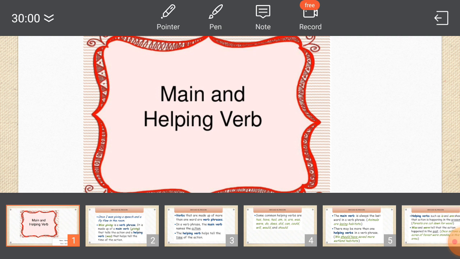Okay, and used to. Used to is used to express habituality. For example, we used to sleep outdoors on summer nights. She used to make beautiful earthen lamps. We used to play cricket in childhood. It shows habituality. To express habituality, we can use used to.